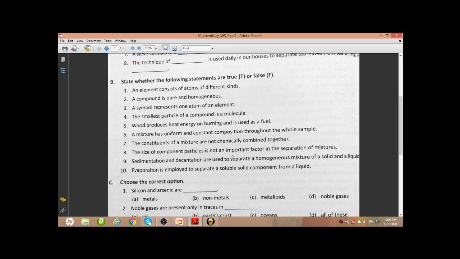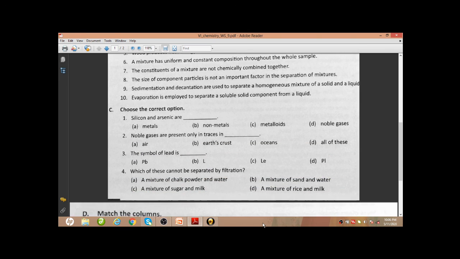Yes, this is true. Next, choose the correct option. Silicon and arsenic are metalloids. Noble gases are present only in traces in air.